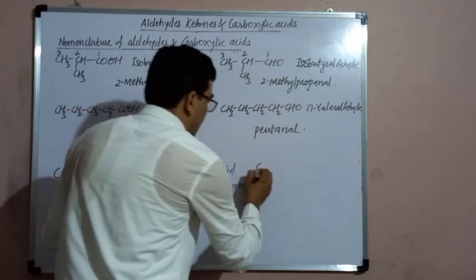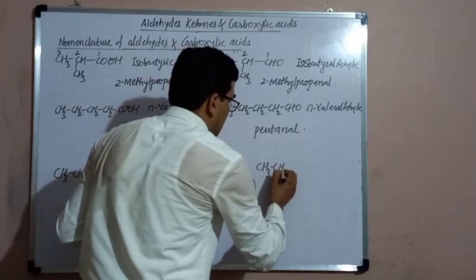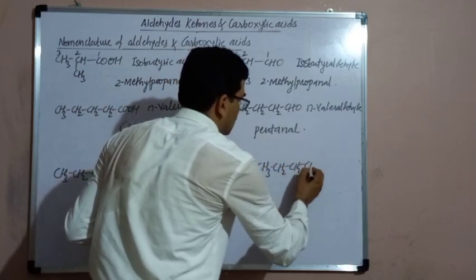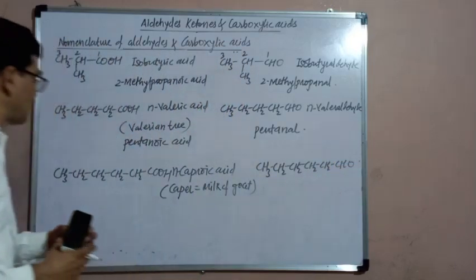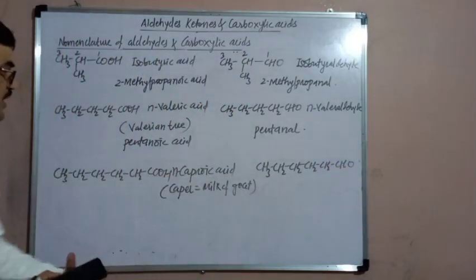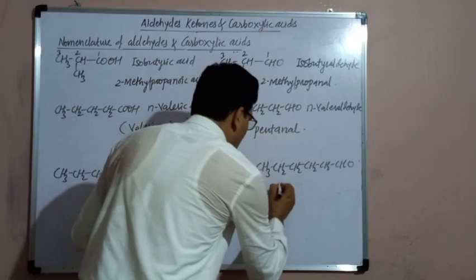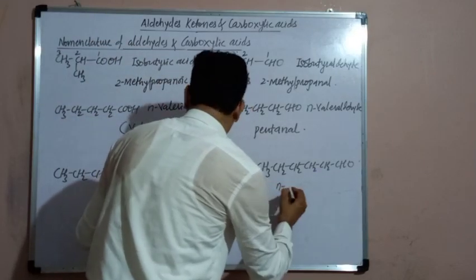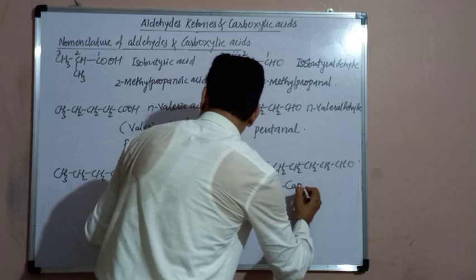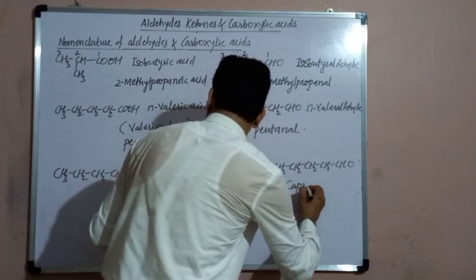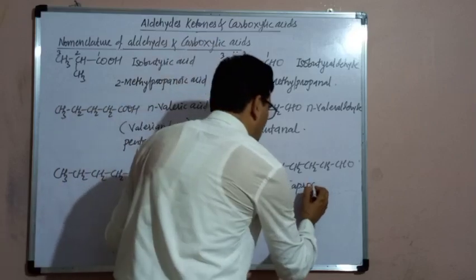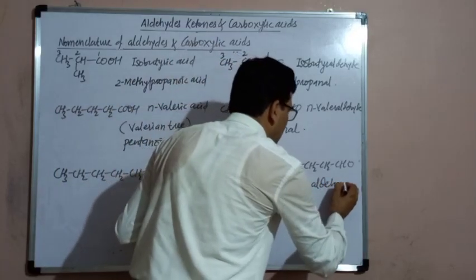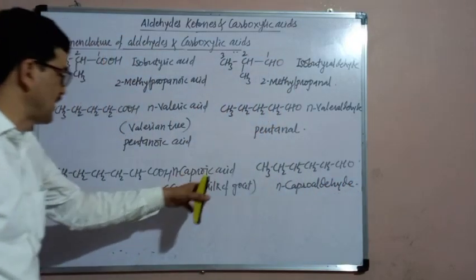The corresponding aldehyde is CH3, CH2, CH2, CH2, CH2, CHO. Now, as the common name of the acid is n-caproic acid, the common name of the aldehyde will be n-caproaldehyde, because "ic acid" is replaced by aldehyde.